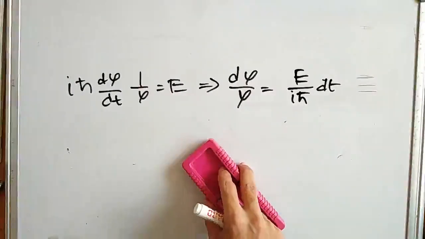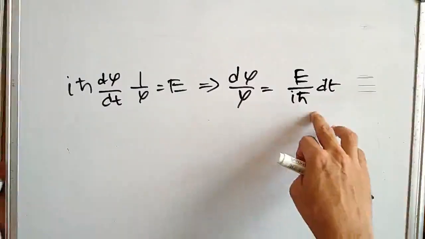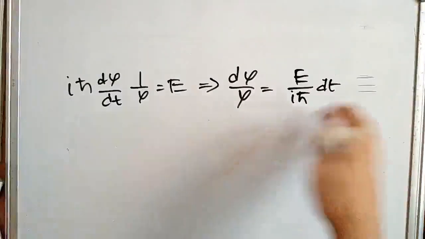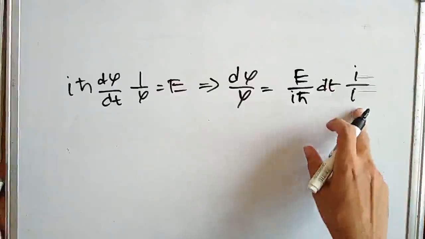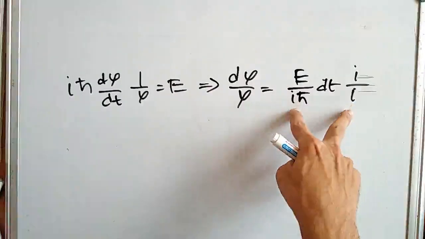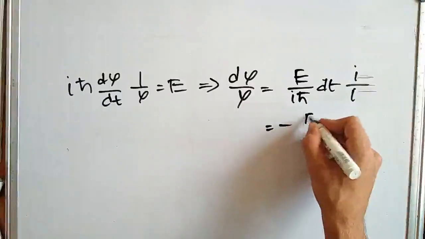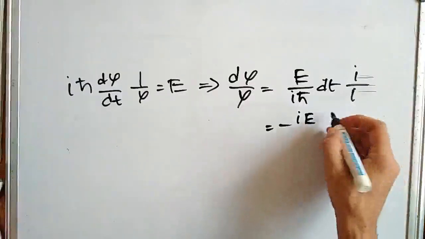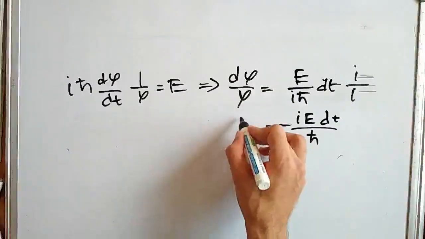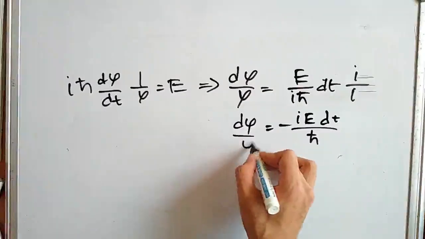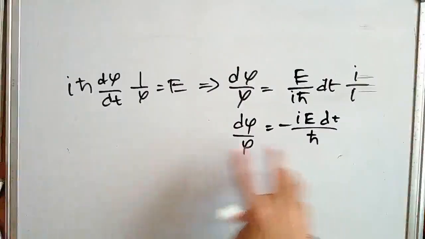The right hand side we can further simplify by multiplying the numerator and denominator with i. The denominator is i square, so we get minus i E dt by h bar, and the left side is d phi by phi. Now we can integrate both the sides.